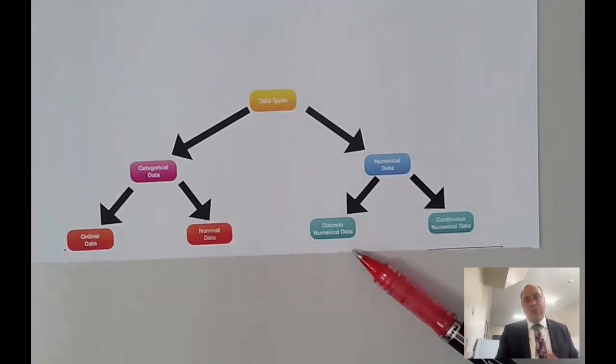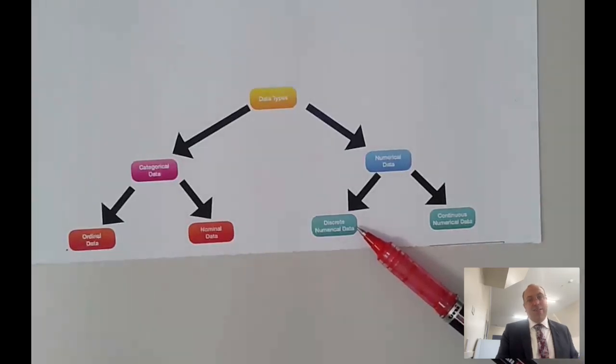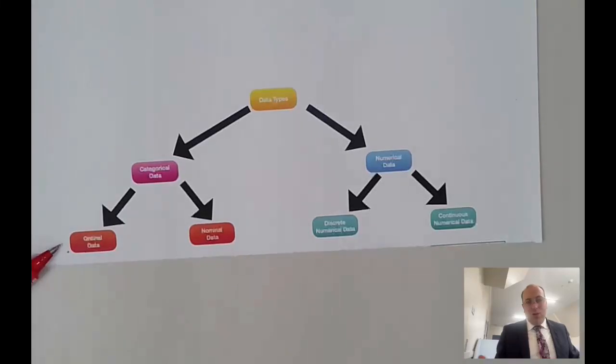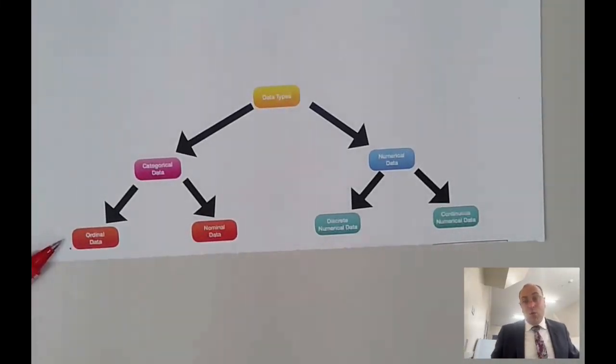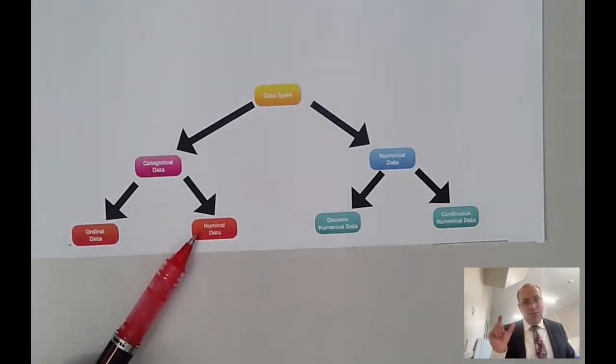However, if we count it, okay, we count the number of things, it's going to be discrete, all right, through to our categorical data. If we've got an order or a ranking of something, really it's about the ordinal categorical data. But if it's just different types of something, then it's nominal.